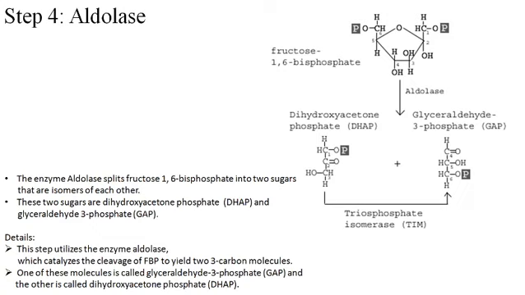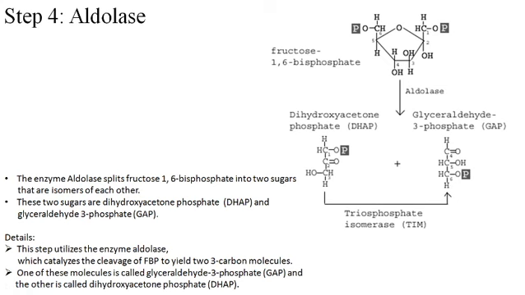So what it is doing here is degrading fructose 1,6-bisphosphate into its two equal halves: dihydroxyacetone phosphate and glyceraldehyde 3-phosphate. Both molecules have 3 carbon atoms, and the difference between these two molecules is just a functional group. DHAP has a ketone group, and glyceraldehyde 3-phosphate has an aldehyde group, and both of them are